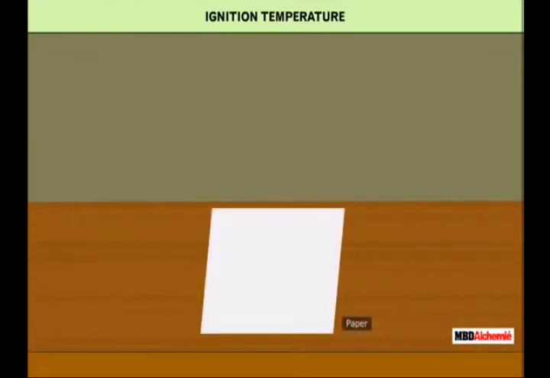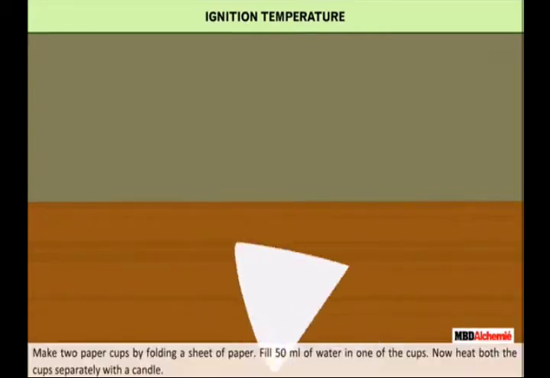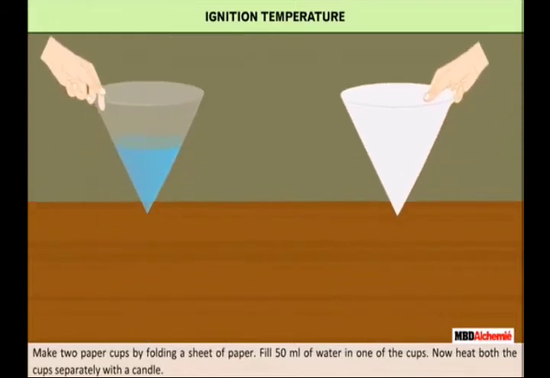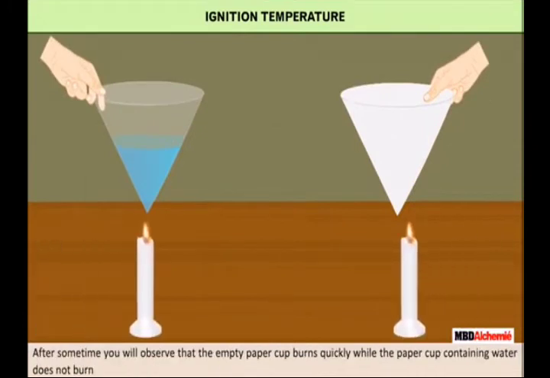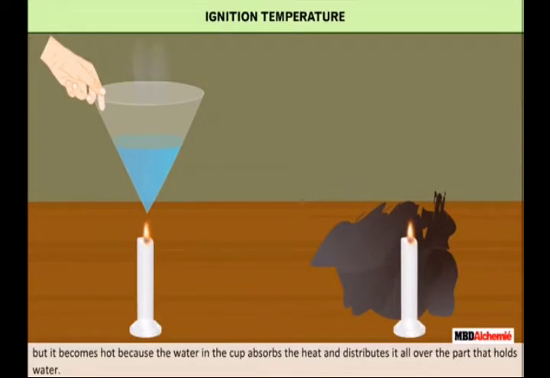Ignition temperature. Let us do an activity to demonstrate ignition temperature of materials. Make 2 paper cups by folding a sheet of paper. Fill 50 milliliters of water in one of the cups. Now heat both the cups separately with a candle. After some time, you will observe that the empty paper cup burns quickly while the paper cup containing water does not burn, but it becomes hot because the water in the cup absorbs the heat and distributes it to all the parts that hold water.